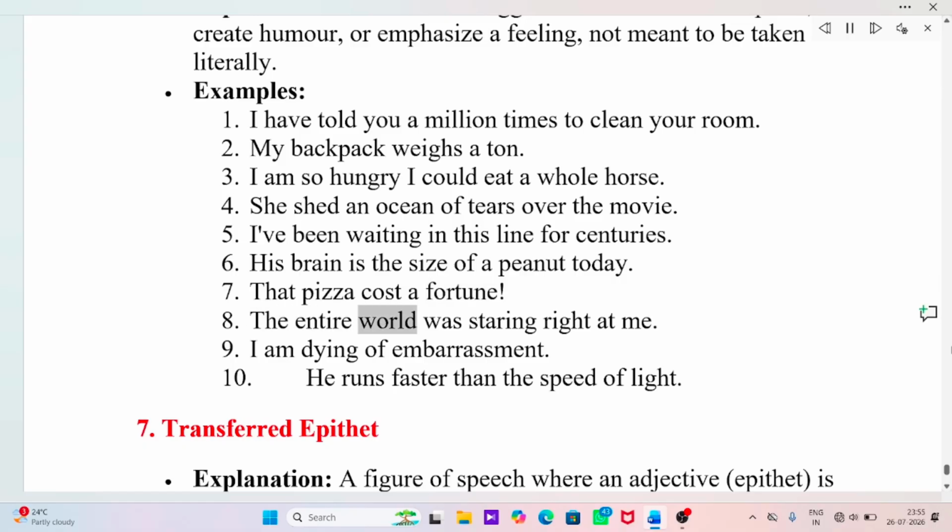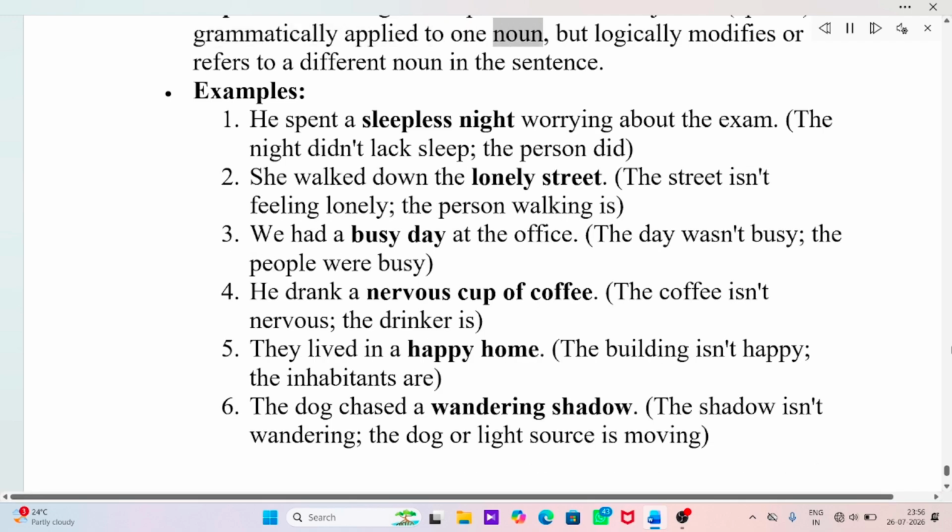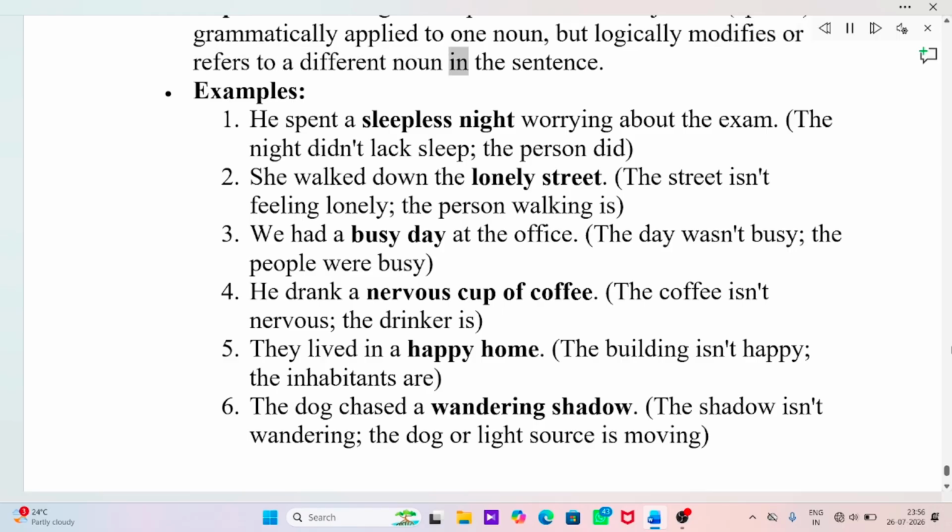The entire world was staring right at me. I am dying of embarrassment. He runs faster than the speed of light. 7. Transferred epithet. Explanation: A figure of speech where an adjective, the epithet, is grammatically applied to one noun, but logically modifies or refers to a different noun in the sentence.